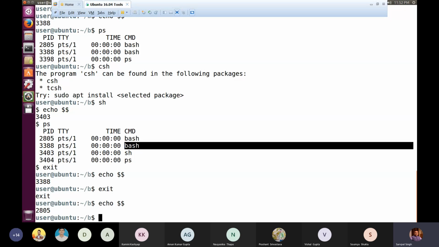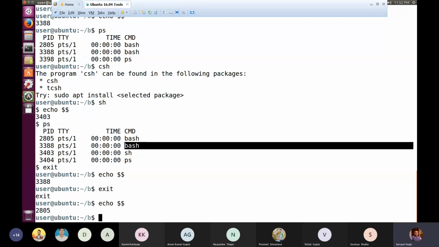Mind it, if I type exit here, what will happen? This was the original shell which connected me to the kernel. So what will happen when I destroy it? When I exit it, I will become disconnected from the kernel. So the terminal of my system will be closed. So is it okay?